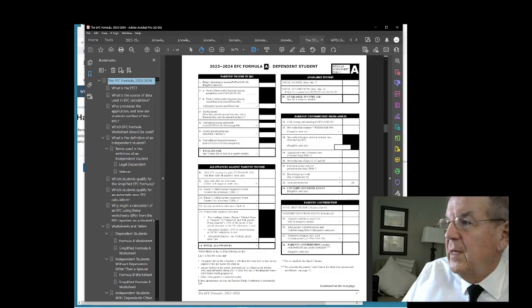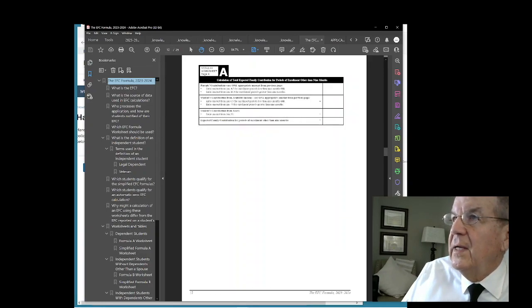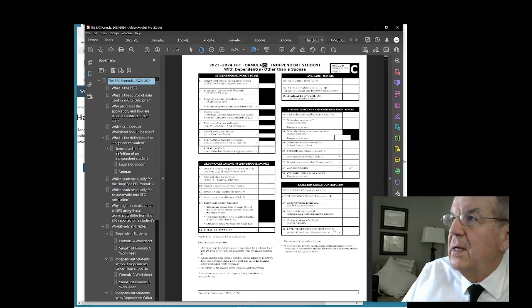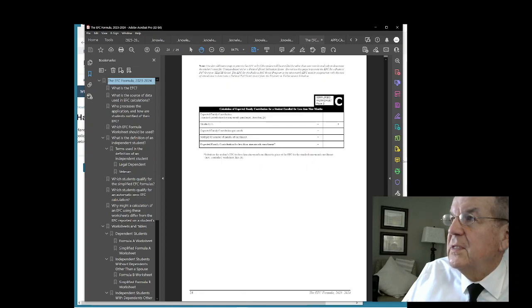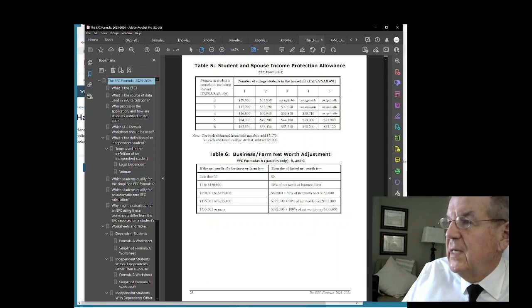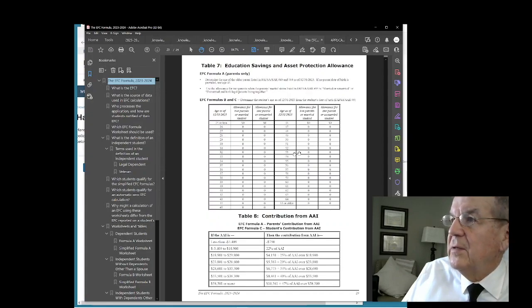Add, subtract, multiply, divide, formula A, formula B, and worksheet for formula C, and then the tables for the assessments. Now what's kind of interesting on this, years ago, the amount of asset protection allowance for assets that were counted were in the order of $30,000, $40,000, $50,000. Now they've all been zeroed out, which means your EFC will ostensibly be a little bit higher than what it had been in the past.